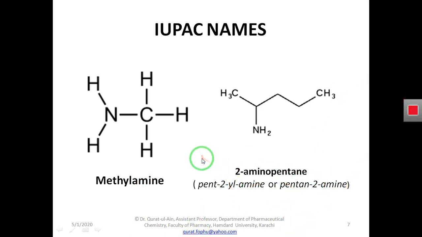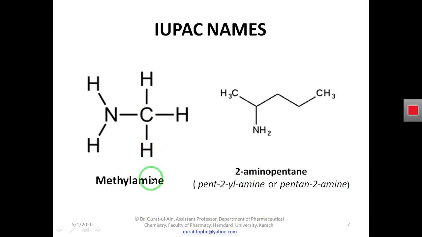So here are two methods of writing the IUPAC name of amines. One, we can write the name of the functional group of the compound at the end as a suffix, or we can write it at the beginning of the name of the whole compound, as a prefix.